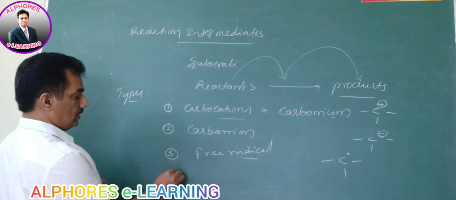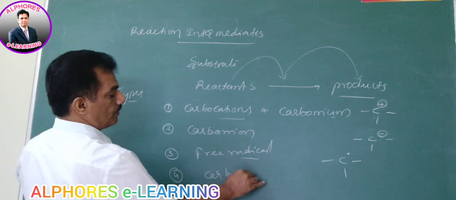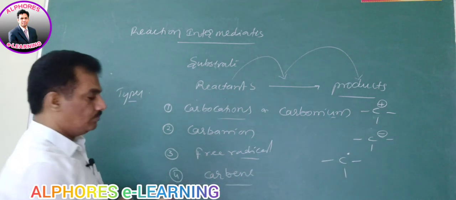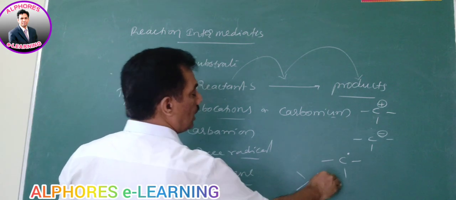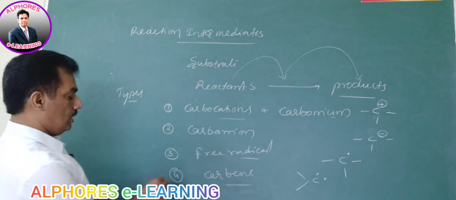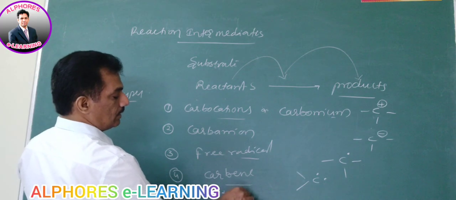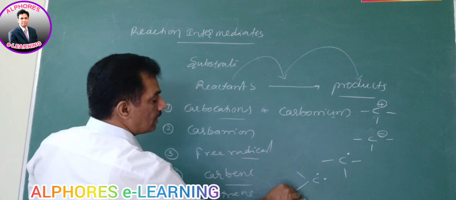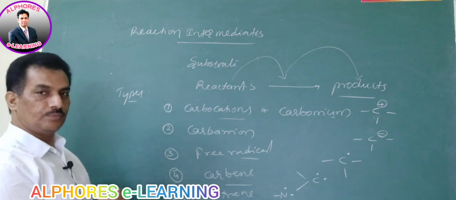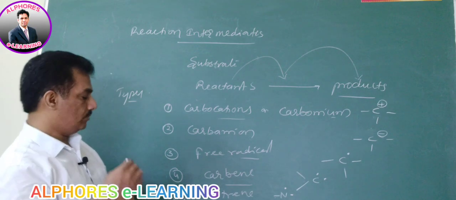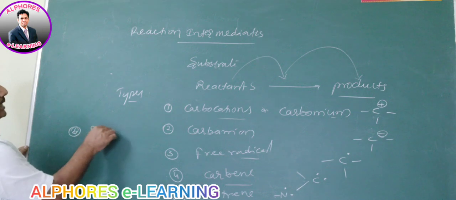Clear? And next, it is carbene. These carbenes are nothing but biradicals, carbon with 2 odd electrons. And the fifth one is nothing but nitrene. Same, but here nitrogen is having 2 odd electrons. Nitrene. And then the last one is nothing but benzyne.